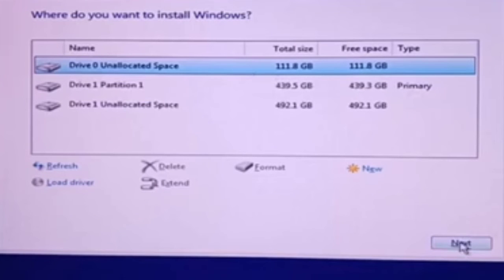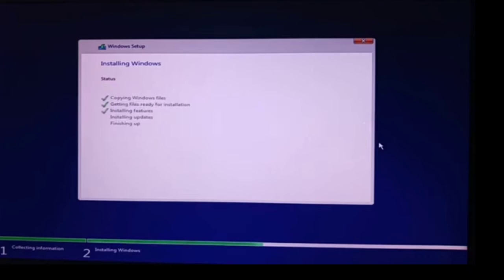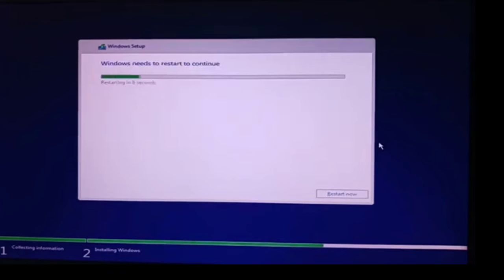So let's click next. So here, just click restart now.